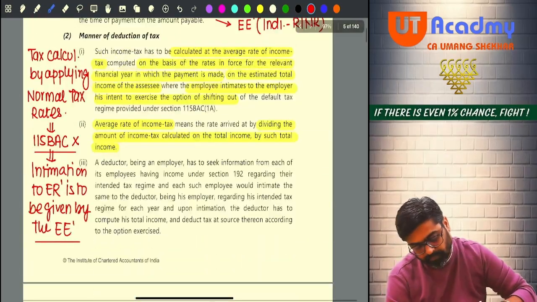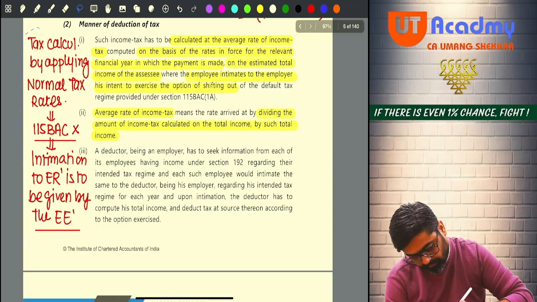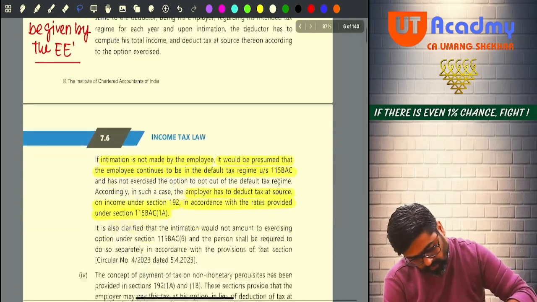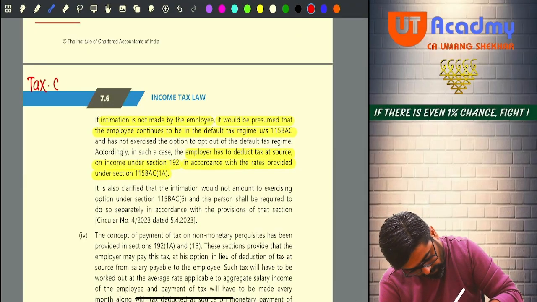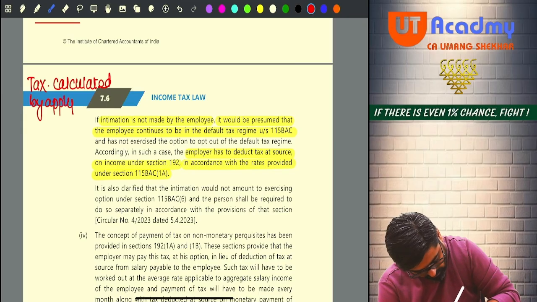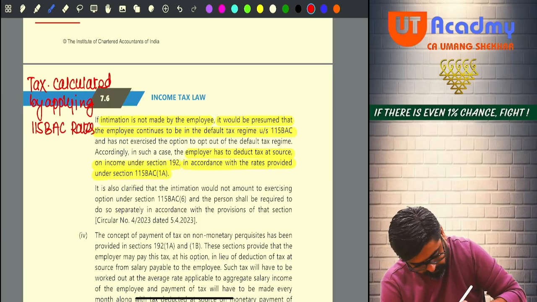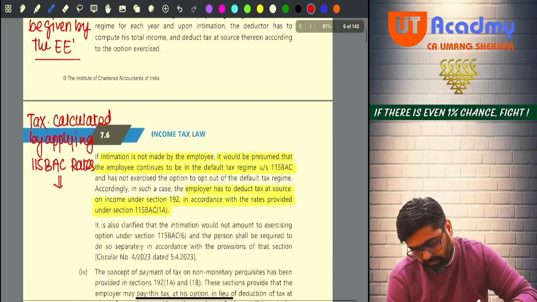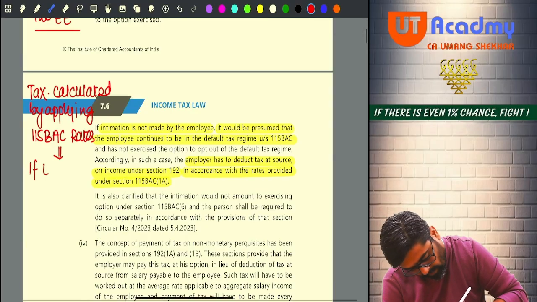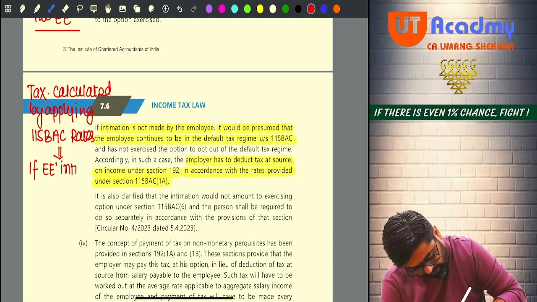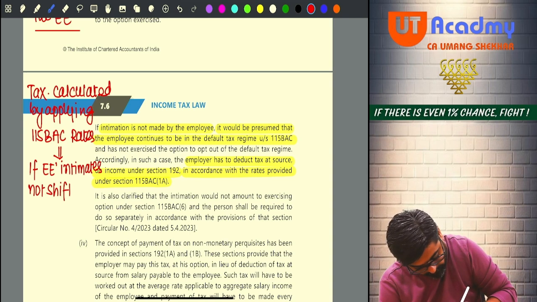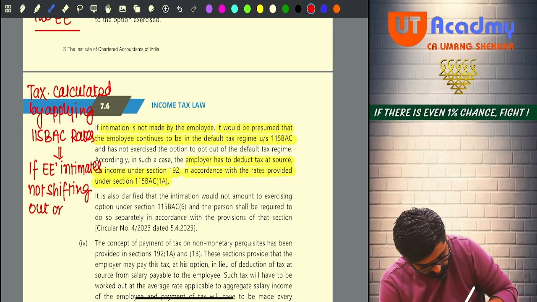So, I will write down here: tax to be calculated by applying 115BAC rates if the employee intimates not shifting out or does not intimate anything.